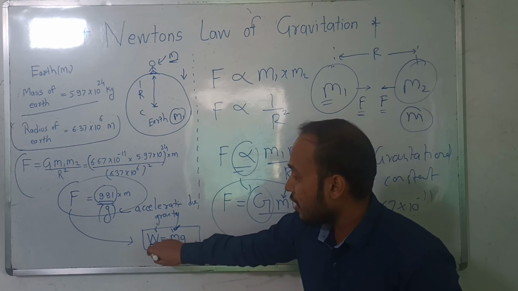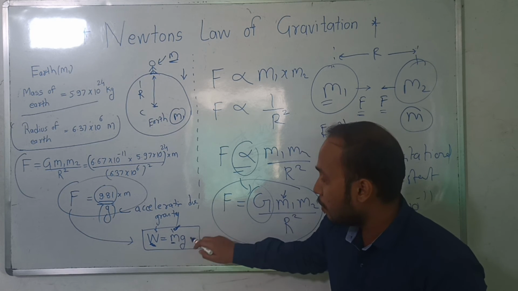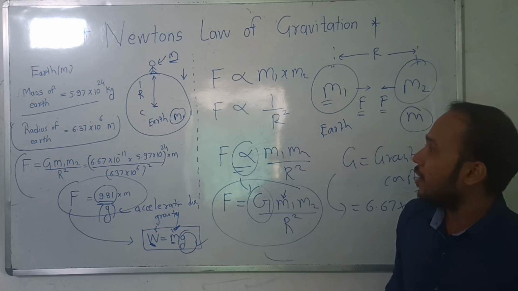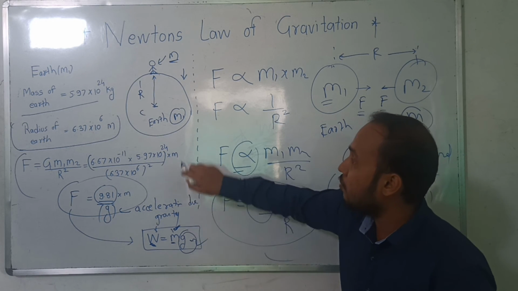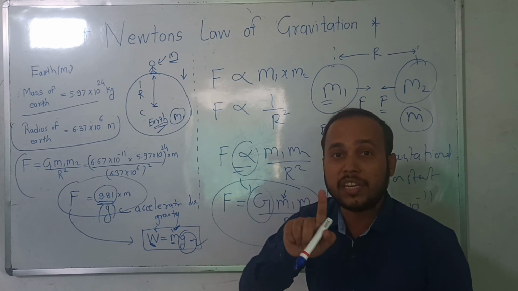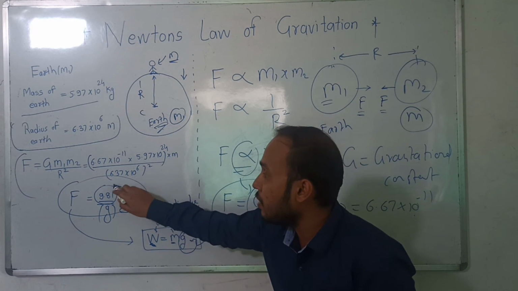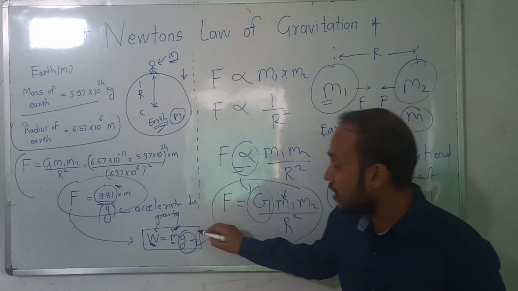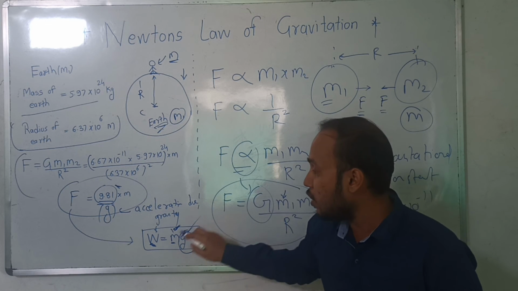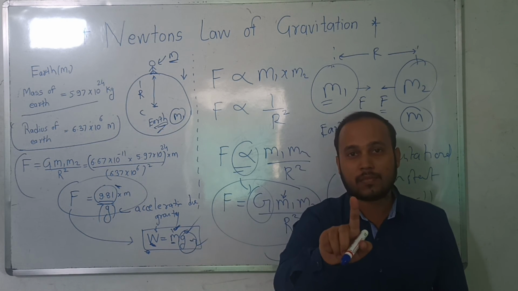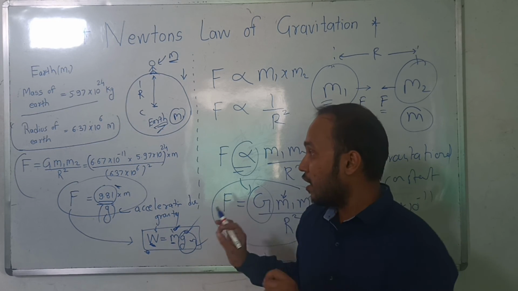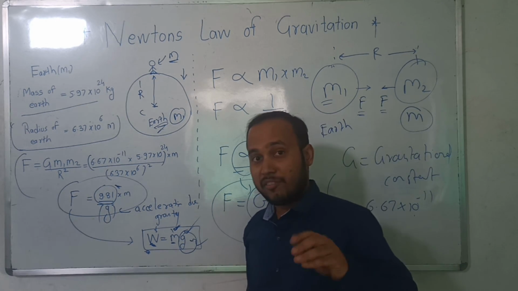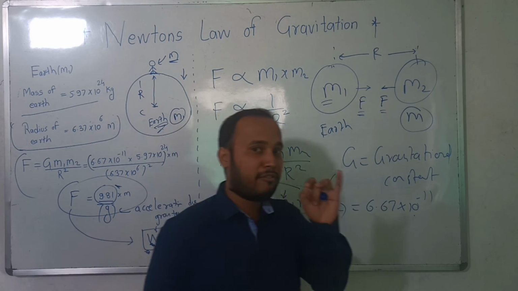But this weight is related to the mass by some constant, that is the acceleration due to gravity. And this g calculation we have done for earth. So this 9.81 value is for earth. If I go to the moon, this g value will change, and if this g value changes, the weight will also change. That much is enough right now. As we solve a few problems, we will understand more how to calculate weight if mass is given and how to calculate mass if weight is given.